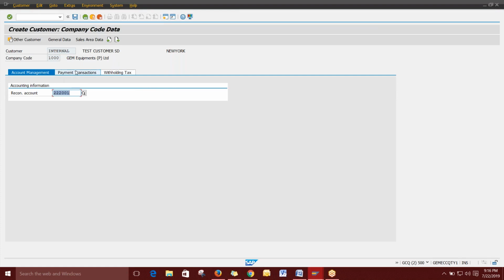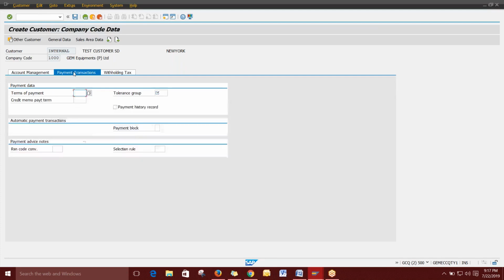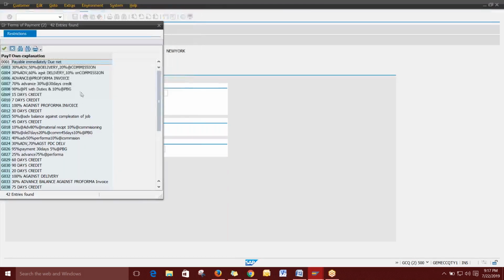On the next tab, you can see the payment transaction. Directly go to the payment transaction. Only two things we are going to give. One is the terms of payment, then the tolerance group. The terms of payment is very simple. What are the payment terms of the customer? How does the customer want to pay you? What kind of terms do you have? That can also be created from the configuration side. Now I'm just selecting from this drop down. In the next class we can see how it is created.